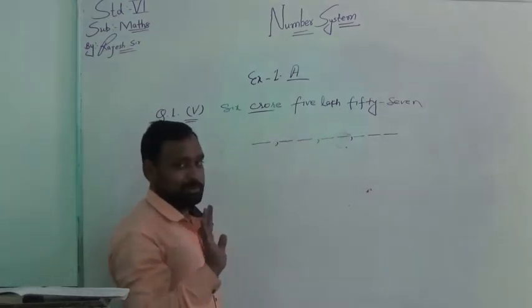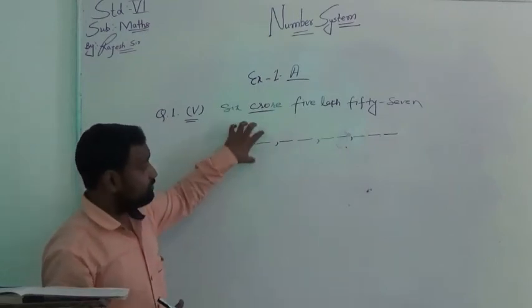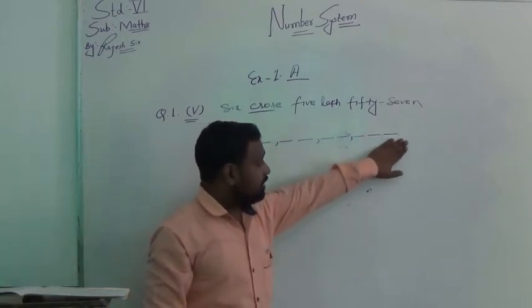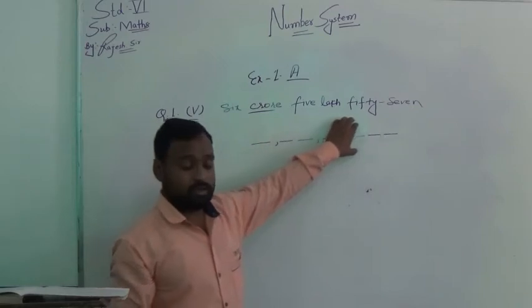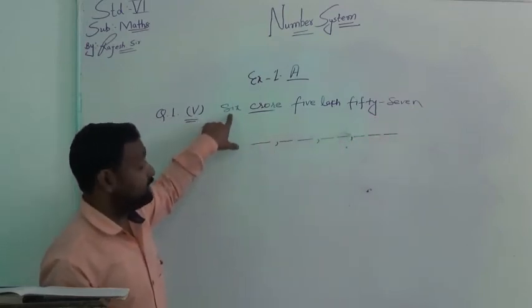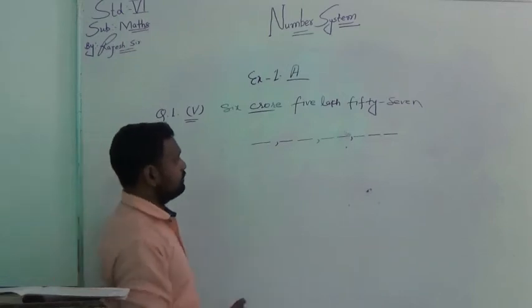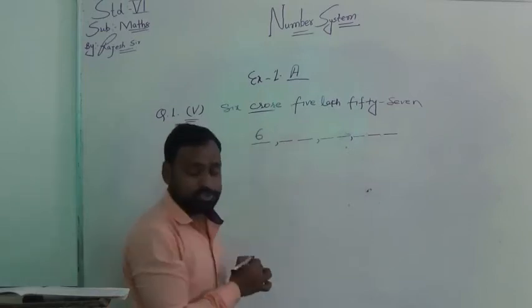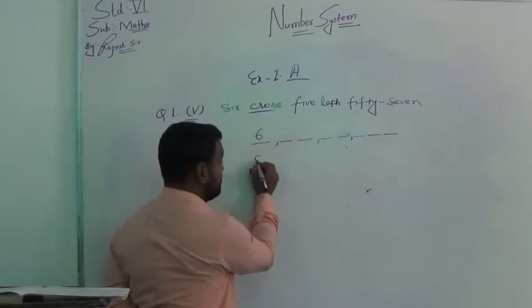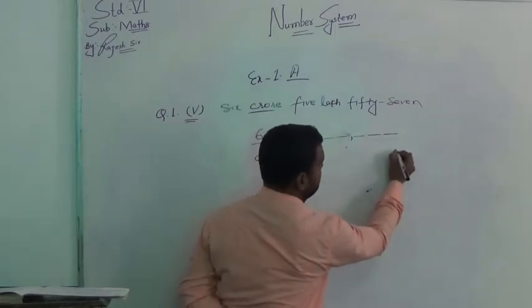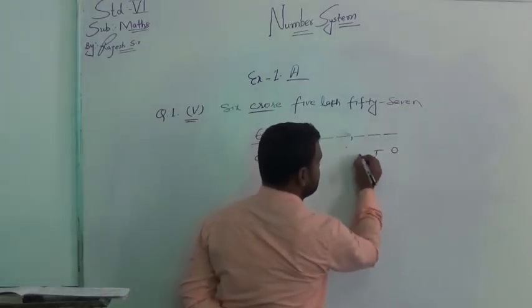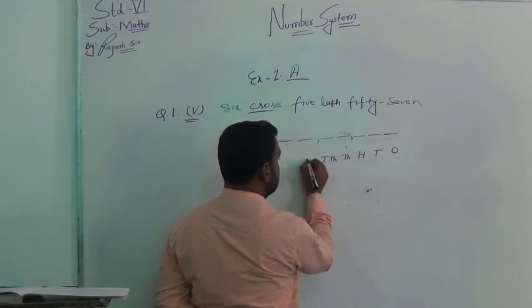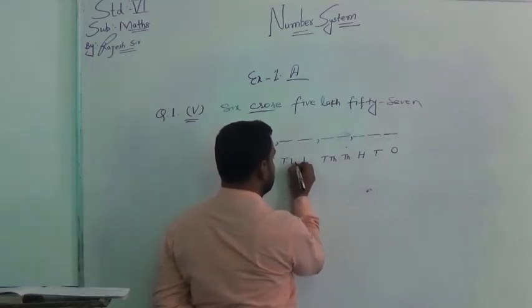Now we have to fill in the digits. In this way you can solve this type of question very easily. What I did, I just gave blank spaces to fill in the digits of this question. Like 6 crore, obviously it will come at the place of crore. For your help, I am writing ones, tens, hundreds, thousands, 10,000s, lakhs, 10 lakhs.